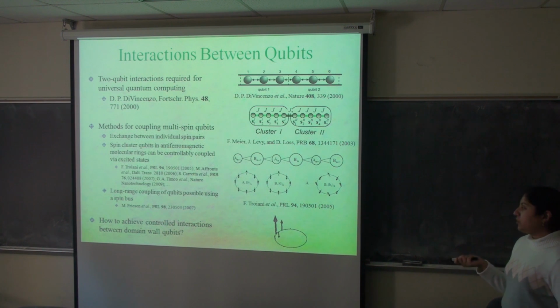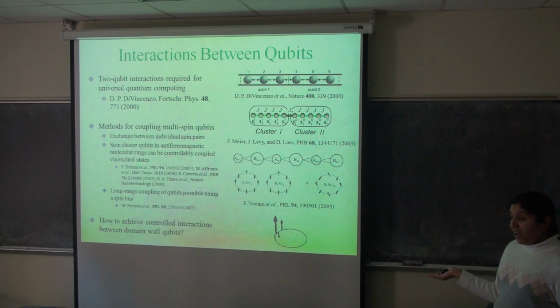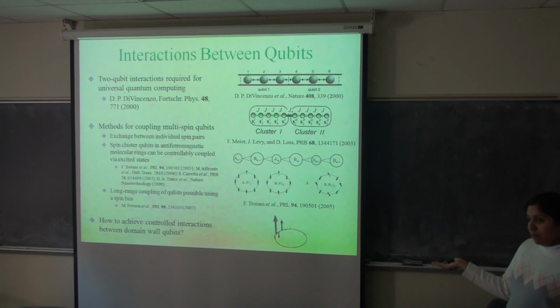It's also been demonstrated that a uniform spin chain acting as a spin bus can be used to achieve long-range coupling between qubits. In our case, we want to find a mechanism by which the flying spin qubits and dimerized Heisenberg spin systems can interact in a controlled way. In order to do this, we can encode each qubit within a closed ring. And what we find is that the domain walls themselves provide a mechanism for controlling the exchange between the qubits.